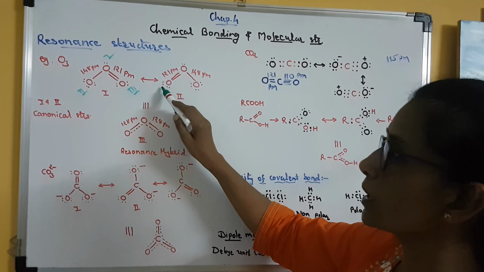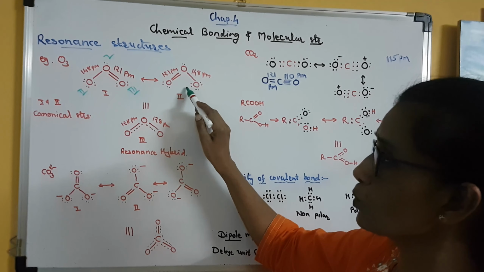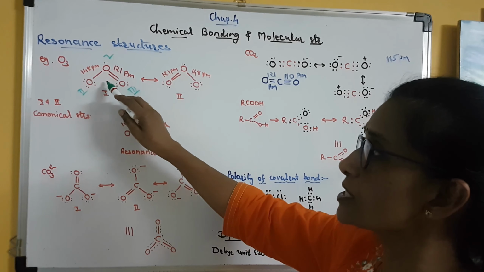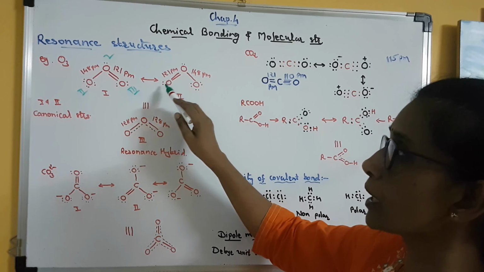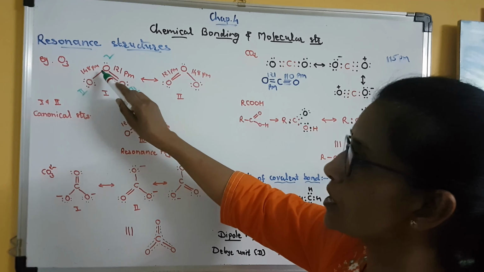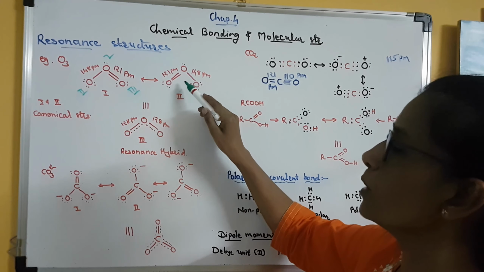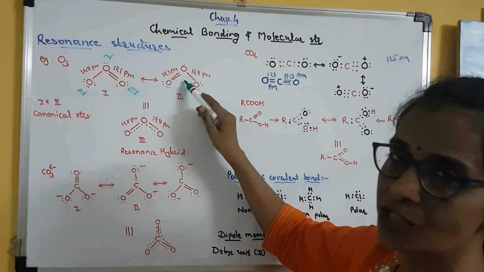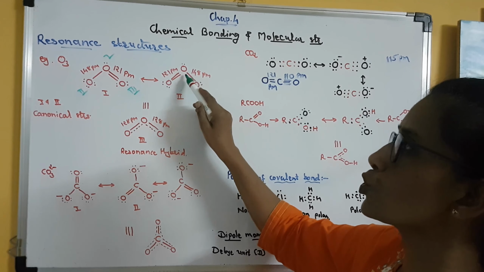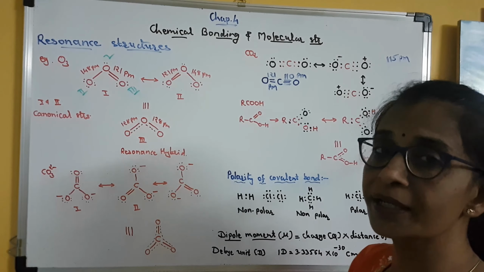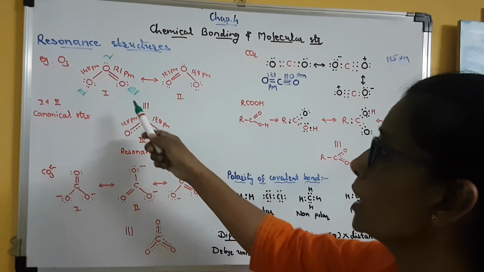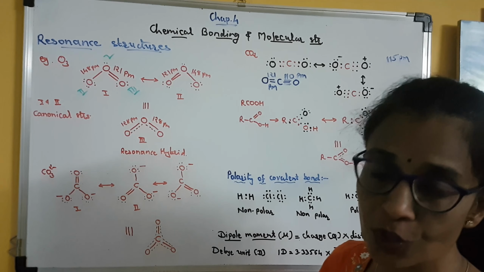Now this structure will be converted into the other structure in which the position of the bonds will interchange. So this structure of ozone will interconvert into another structure. It means that the single bond present between oxygen 1 and 2 will be converted into a double bond in the next structure, and the double bond between oxygen 1 and 3 will be converted into a single bond. So this is called interconversion, this is called resonance. There is interconversion between structures 1 and 2 of the ozone molecule.